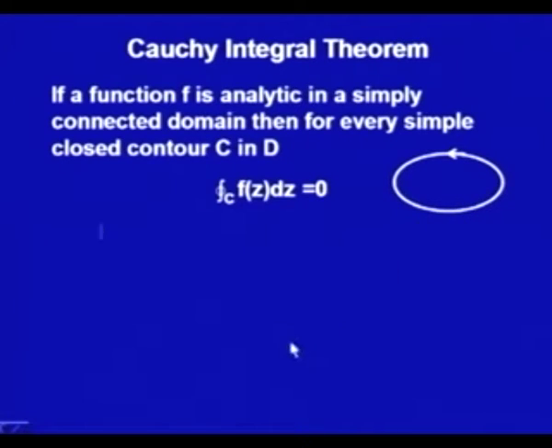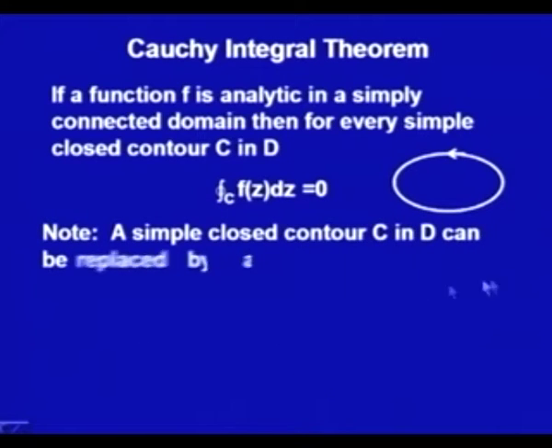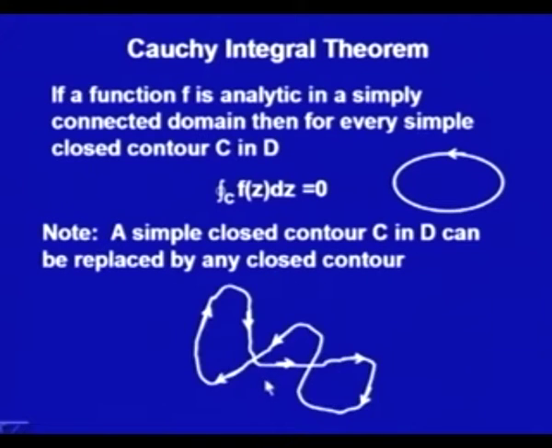If I do have a contour that is not a simple closed contour, C in D can be replaced by any closed contour. So, suppose this is a closed contour which is intersecting itself a finite number of times, even then the result of this theorem would hold, that is, the integral along this closed contour C of f z would be 0 if this contour is lying inside a simply connected domain.